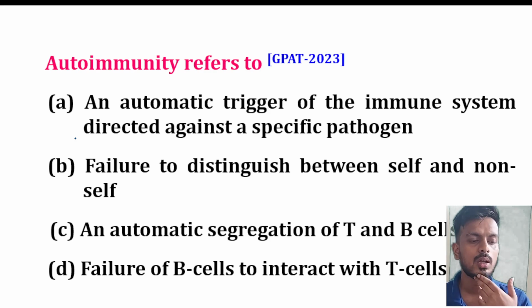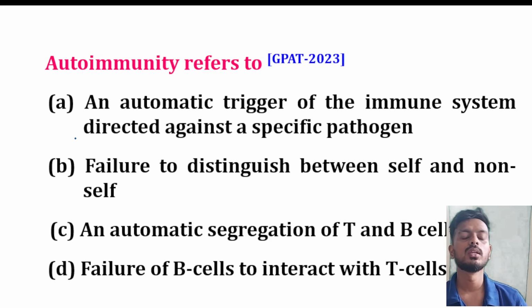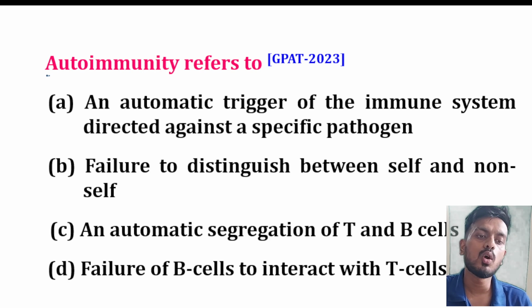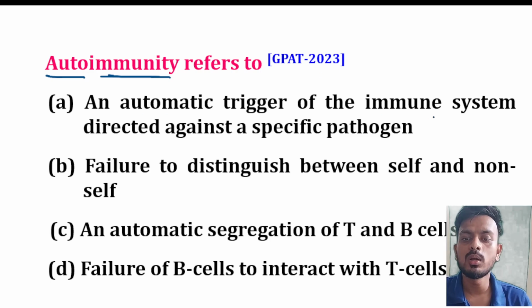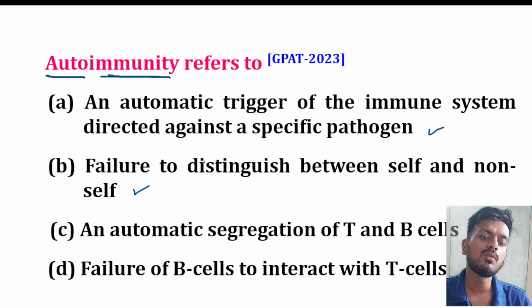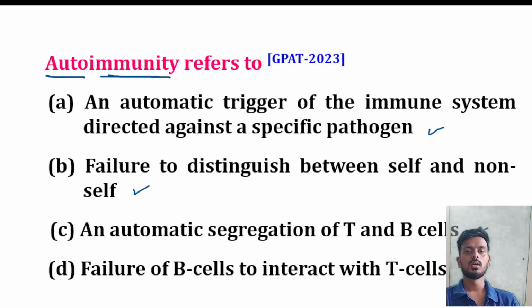Next, move to the next question, autoimmunity. If we break this word down, the options are: an automatic trigger of immune response directed against a specific pathogen, failure to distinguish between self and non-self, an automatic segregation of T cell and B cell, and failure of B cell to interact with the T cell. Let me simplify this question for you.